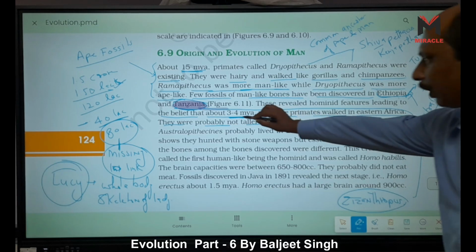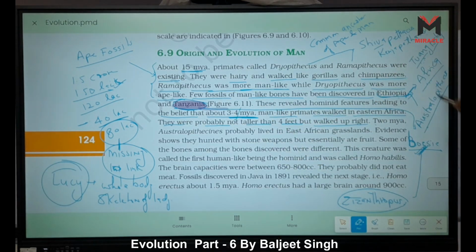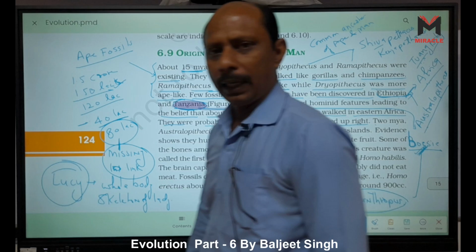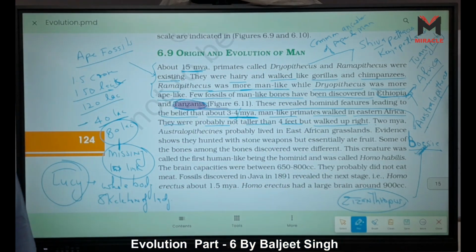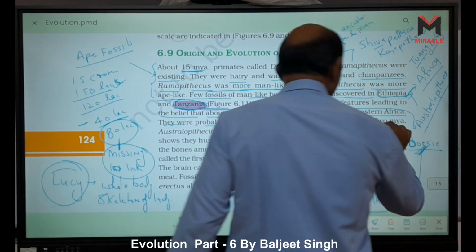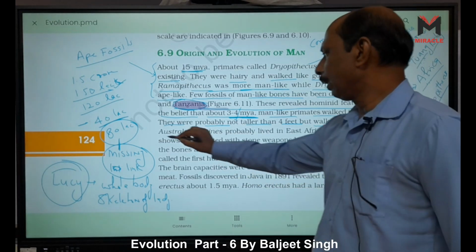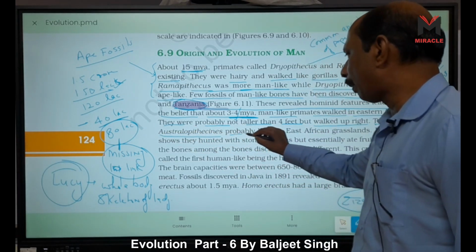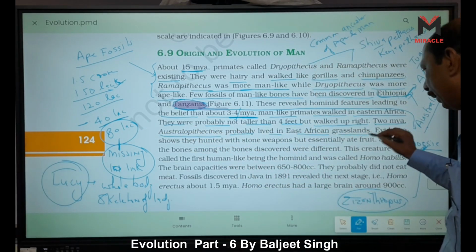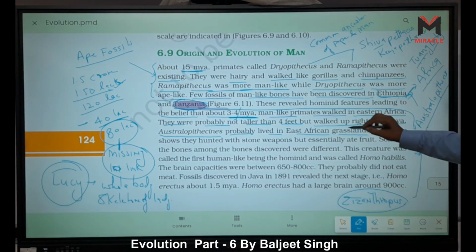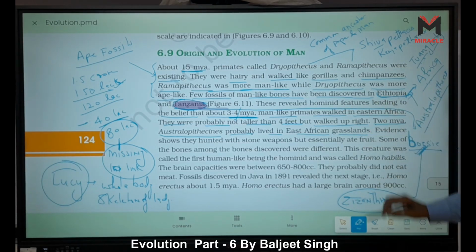These are Australopithecus, we can say ape-man fossils. Then 2 million years ago, Australopithecines probably lived in the East African grassland, Ethiopia and Tanzania.